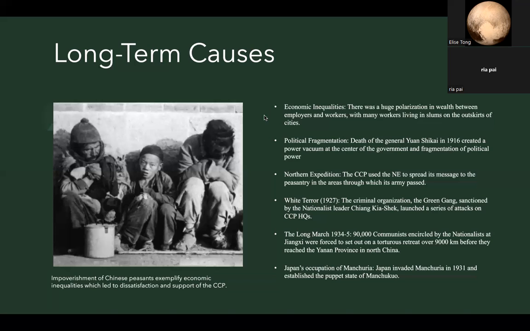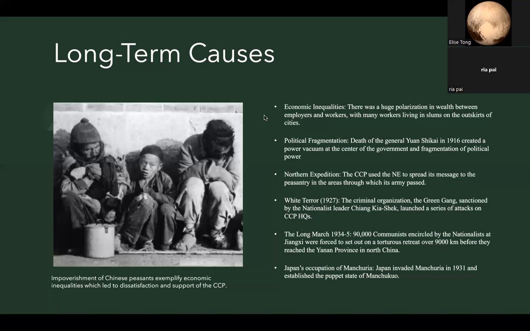The Nationalist Party conducted encirclement campaigns, and the first 4 of these resulted in decisive victories for the CCP, but the Nationalists did succeed in taking the Jiangxi Soviet in the 5th encirclement campaign. The Long March was when 90,000 communists encircled by the Nationalists at Jiangxi were forced to set out on a torturous retreat over 9,000 kilometers, and only 20,000 of those 90,000 survived.